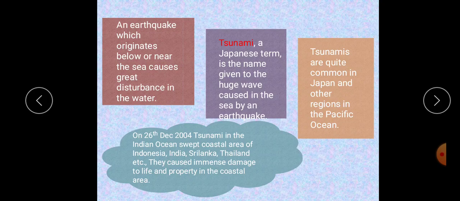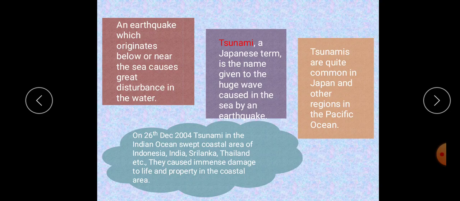Tsunami, you know about the tsunami, isn't it? The Japanese term, that word is the name given to the huge wave. Tsunami is the huge wave caused in the sea by an earthquake. When an earthquake comes, tsunami also we will expect. Tsunamis are quite common along the coasts of Japan and other regions in the Pacific Ocean.